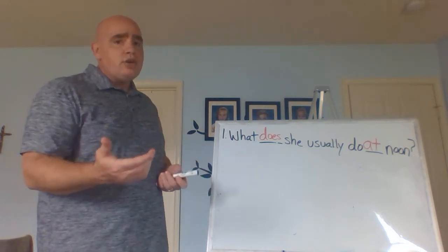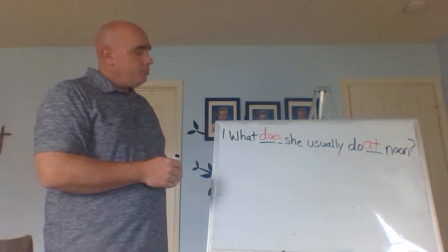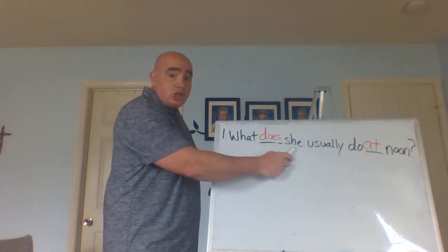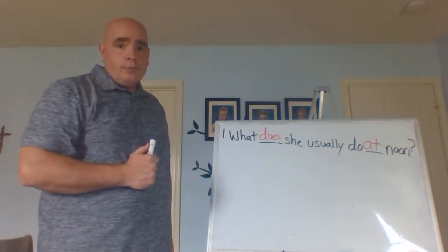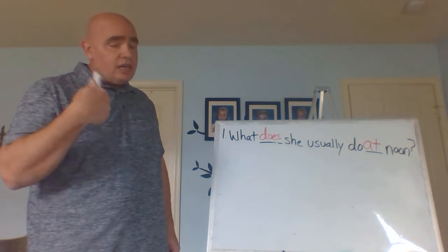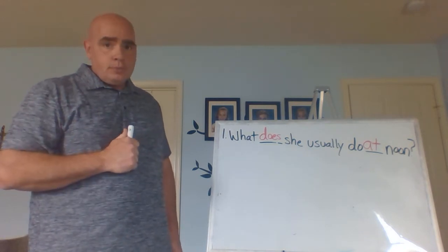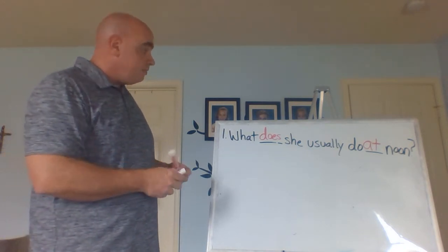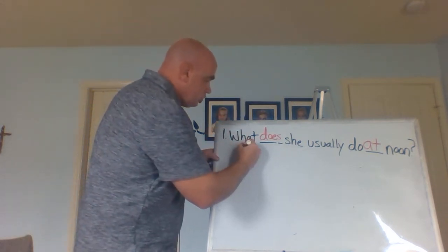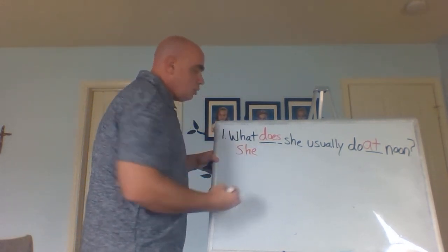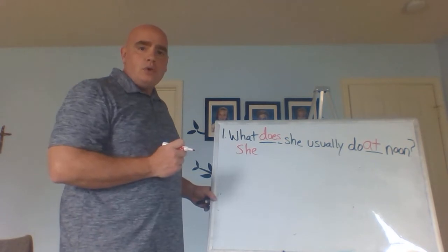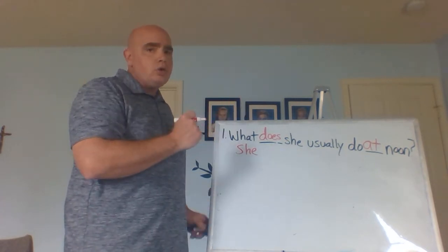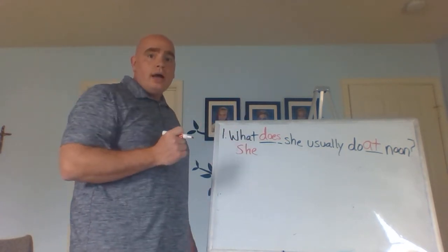And so, for this one, what does she usually do at noon? Okay? And what we see here is it says eat lunch. But this is she usually do. So we don't want to say she eat lunch. We don't want that one. We want to say she, okay? And you can say usually if you want. You can say she usually, or you can just say she, what?